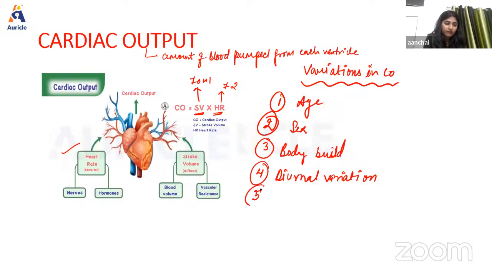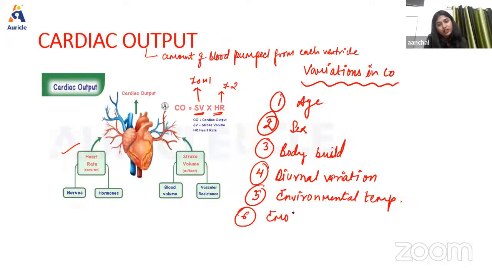Now, next we have environmental temperature. Whenever there is moderate change in temperature, that actually does not affect cardiac output, but whenever there is an increase in temperature above 30 degrees Celsius, ultimately that temperature is going to affect cardiac output, and if there is an increase in temperature, then the cardiac output will also increase, right?